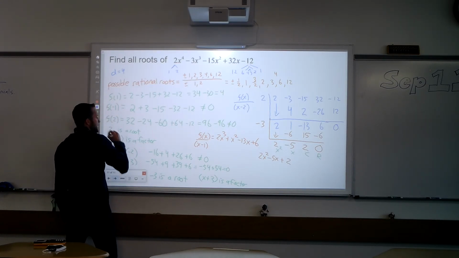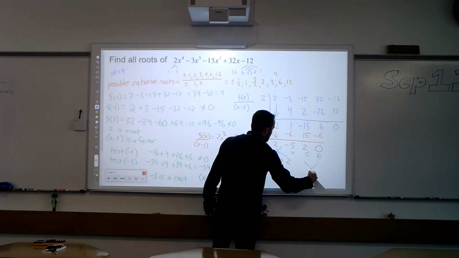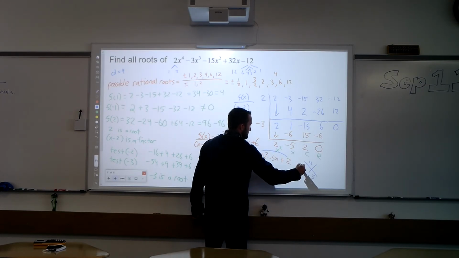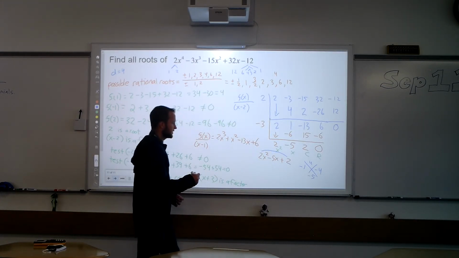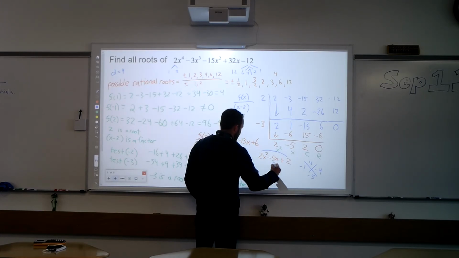So I'm going to start off by multiplying the 2 times the 2 here. That's going to give me 4. What multiplies to 4 and adds to -5? And that's going to be -1 and -4. I think last time they were positive. So the order you put it in doesn't matter, but I'm going to write the -4x first.